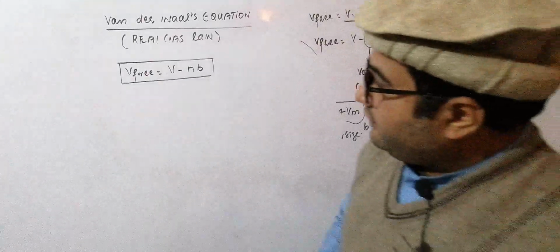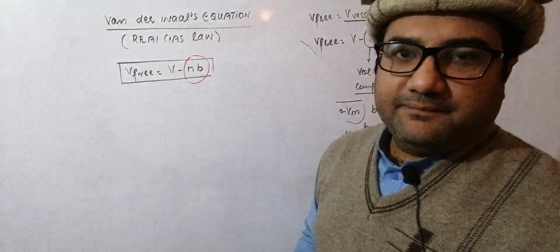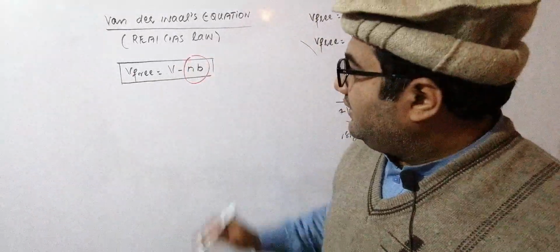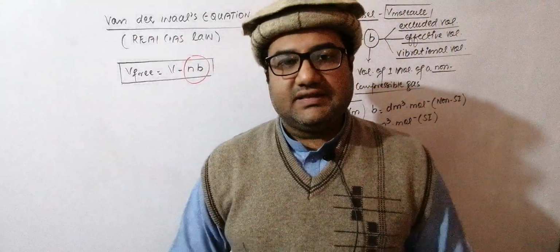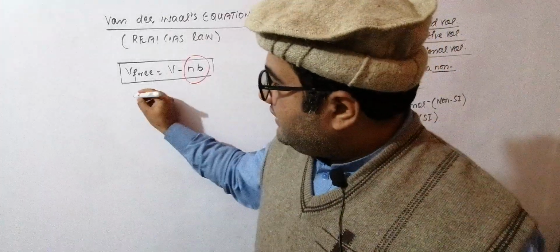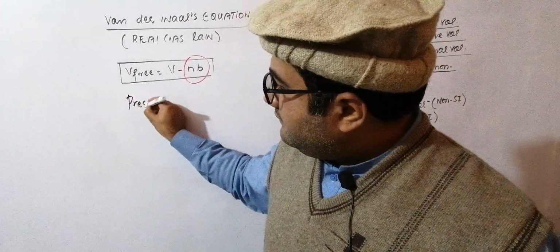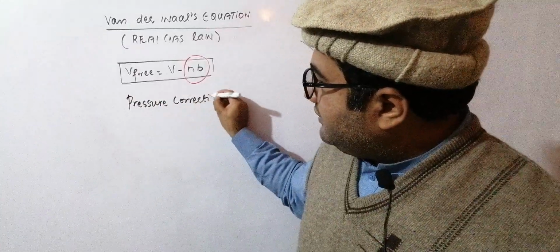And in this form, we have subtracted something from that V, which was in the ideal gas equation. And this subtraction is actually of the actual volume of the gases. Now let us move towards the second correction, which is the pressure correction.